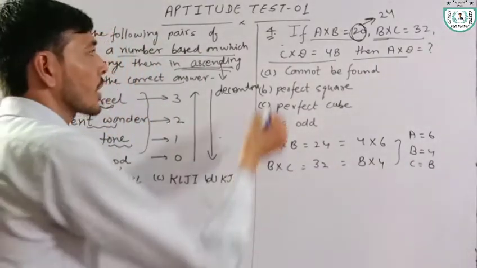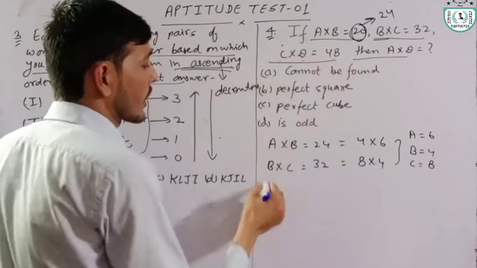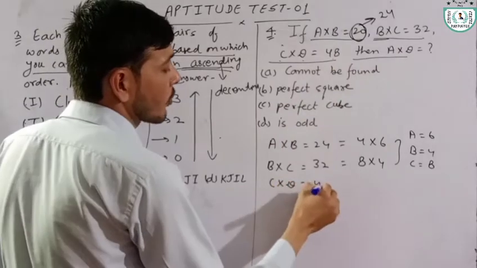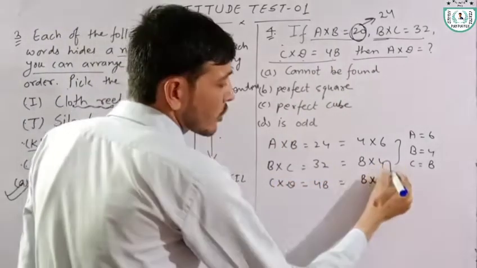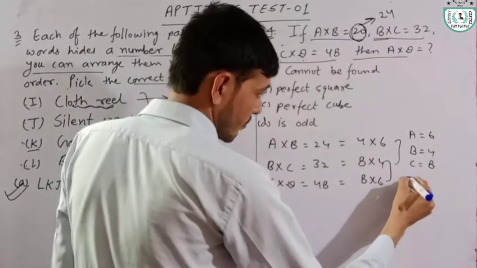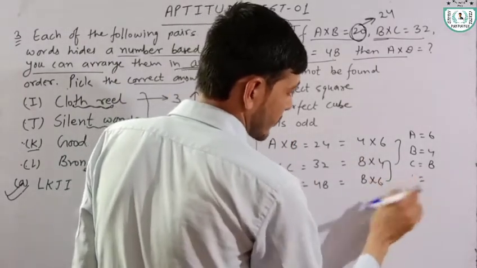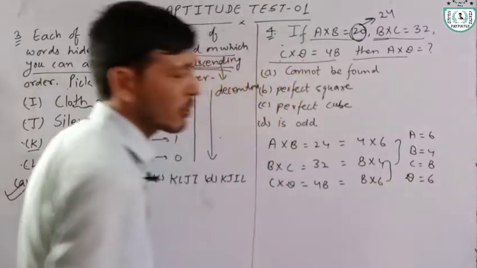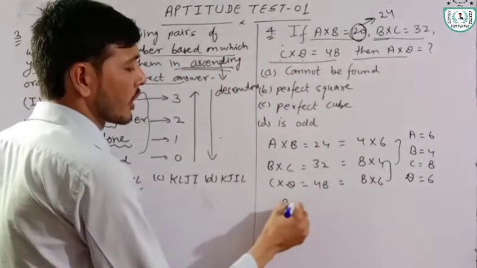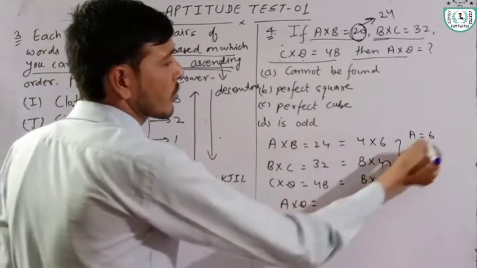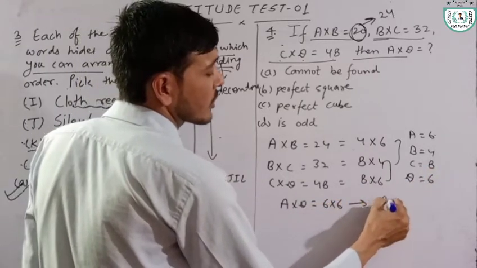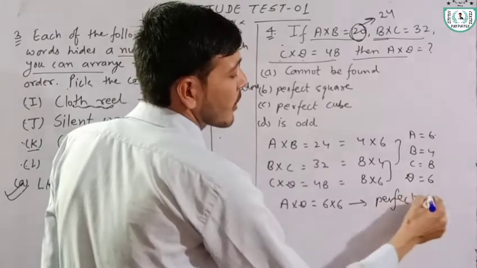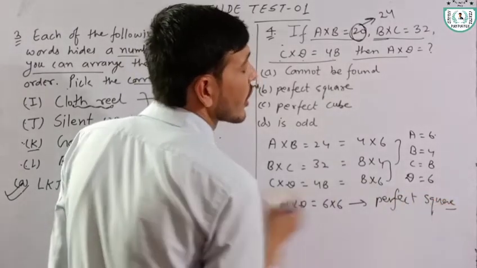Next one, C into D is equal to 48. It means 8 into 6. According to these equations, we have D is equal to 6. Now A into D is equal to 6 into 6. It means perfect square.